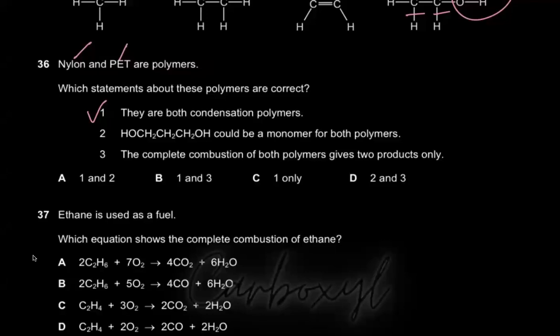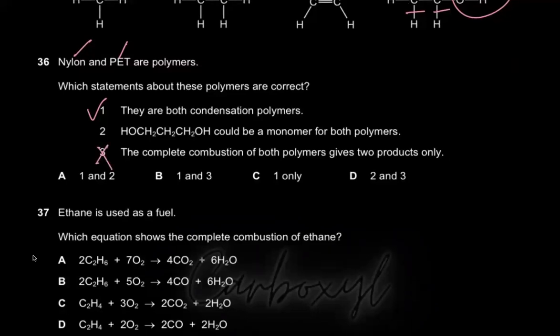Oh, you dumbos, remember the definition of combustion. Combustion is the burning of fuel. Nylon and PET are not fuels. So they're not going to give you only 2 products. Because nylon has nitrogen in it, it might give you nitrogen oxides and so on and so forth. So please, don't mistake this with fuels. Combustion of fuels is going to give you carbon dioxide and water. If you burn plastic, it's going to give you other toxic gases as well, right? Not just carbon dioxide and water. So 3 is wrong.